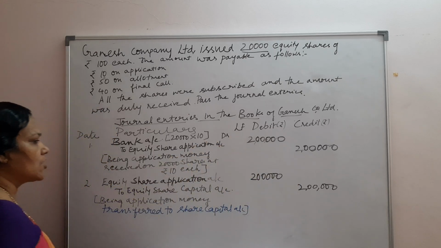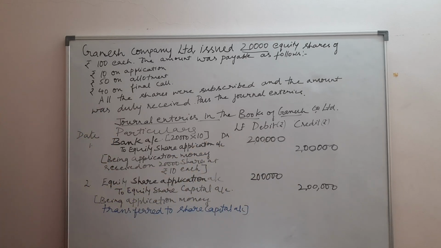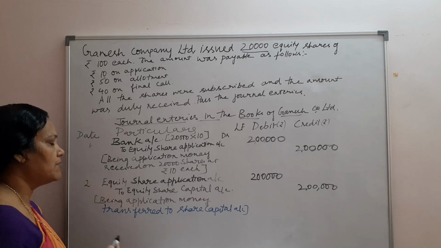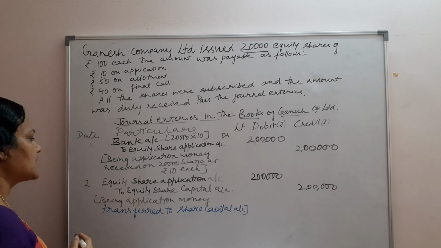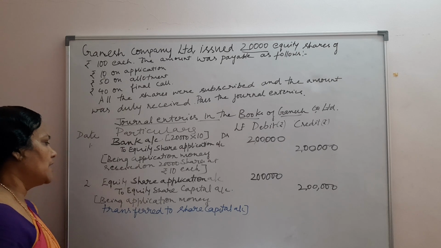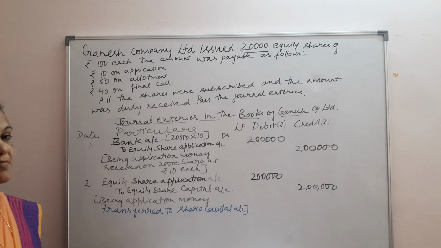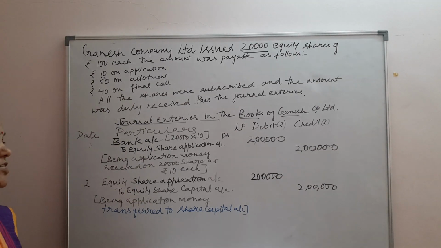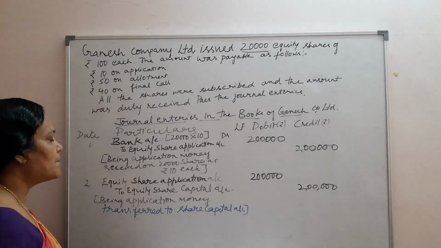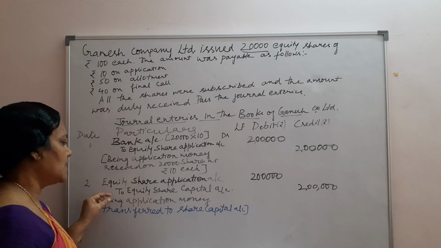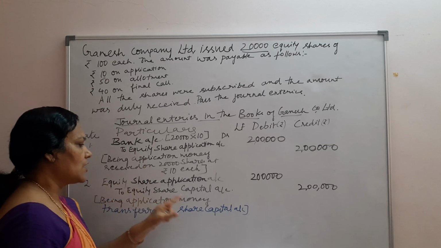The application account is like a liability account. Some of them say it is like a personal account. This liability account is cancelled in the next entry by debiting this liability and creating another liability known as equity share capital account. The purpose of the company is to collect the money for the capital.